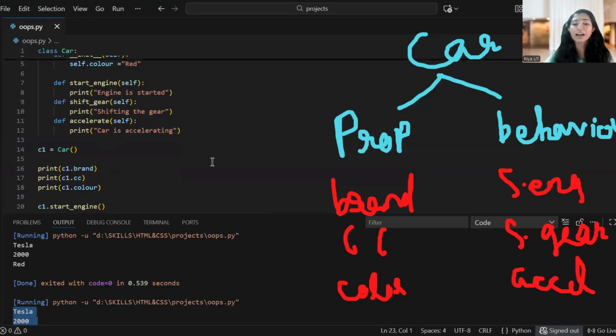If you ask me whether we are done with object-oriented programming, we just started. To make your code more object-oriented, you want to consider the four pillars of object-oriented programming. In the coming class, I will teach you these four pillars in detail.